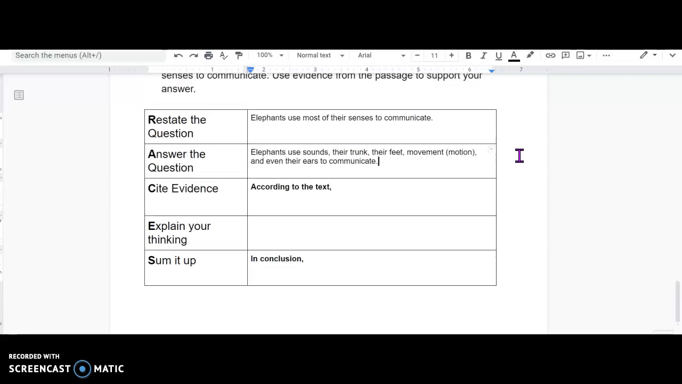Crazy. So I'm going to reread that to make sure it makes sense. Elephants use sounds, their trunk, their feet, movement, and even their ears to communicate. So cool. Now it's time to cite my evidence according to the text. Now this is where I actually give examples, okay? So I'm going to start with my first one, sound.